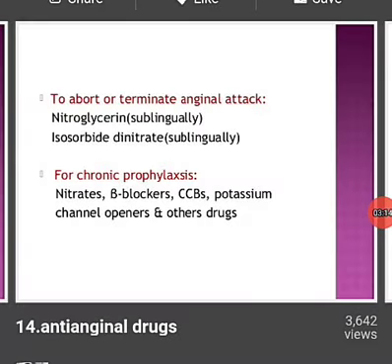Second is for chronic prophylaxis, means for long duration treatment. Under that, nitrates, beta blockers, calcium channel blockers, potassium channel openers and other drugs are given.